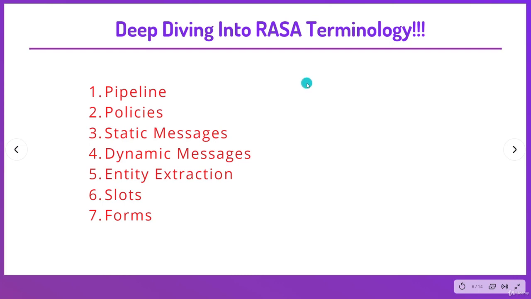Today we are deep diving into RASA's terminology. These are the 7 terminologies that you need to know before diving into any project. If you are going to build any assistant bot, then this terminology is used in every stage. If you are building a tree, then you can say these are the roots of that tree. Without wasting any time, let's jump into our first terminology, pipeline.